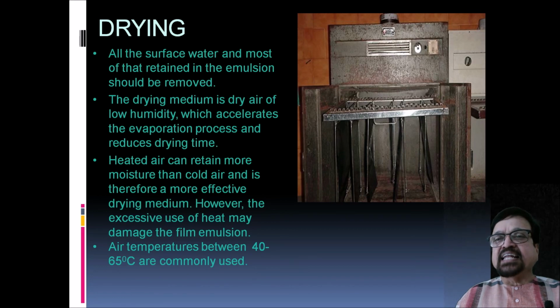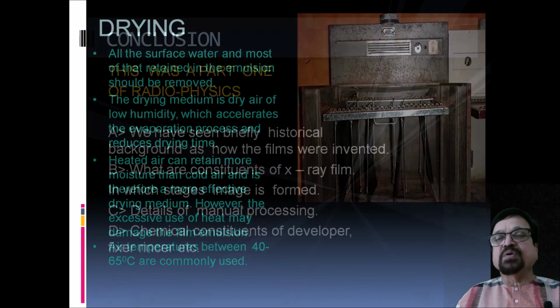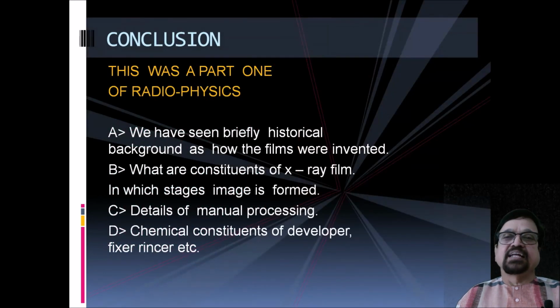Heated air can retain more moisture than cold air and is therefore a more effective drying medium. However, excess heat may damage the film emulsion and the film may get crumpled. Air temperature between 40 to 65 degrees is usually recommended.